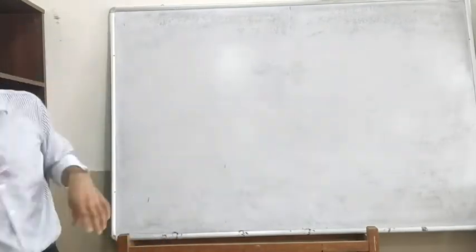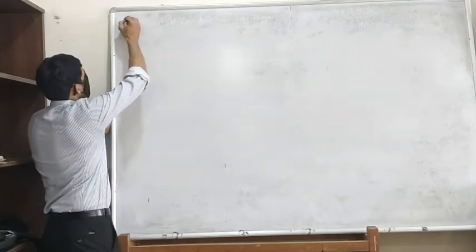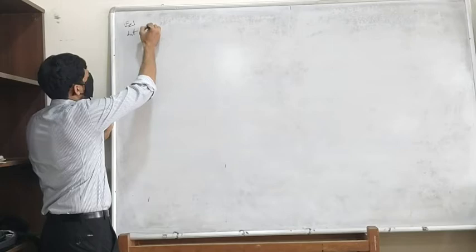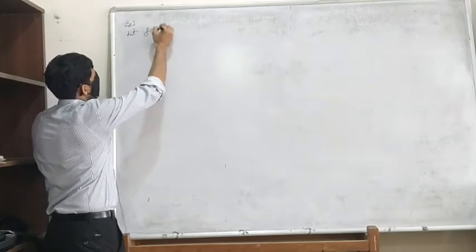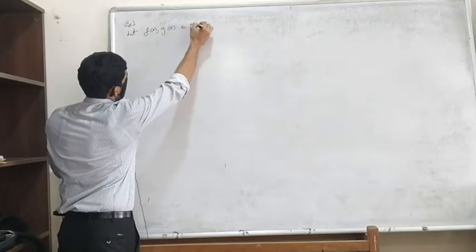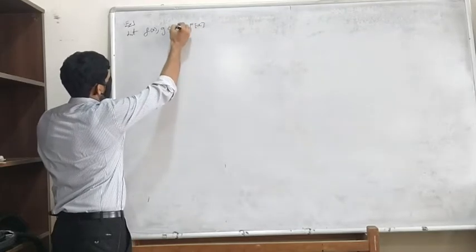So let f of x and g of x belong to F[x]. Let me go with p of x also.